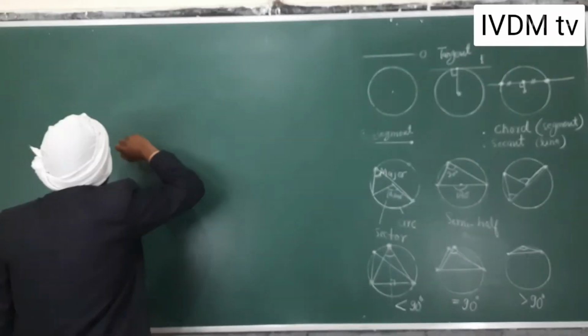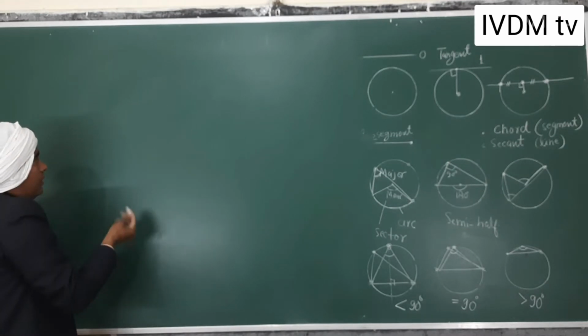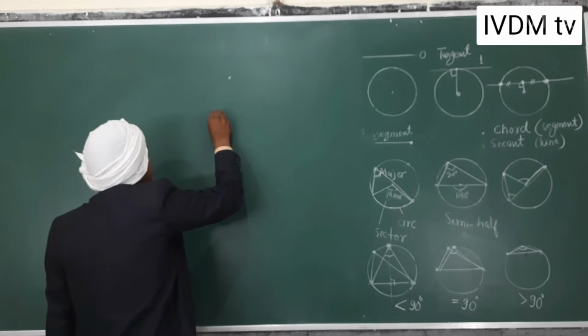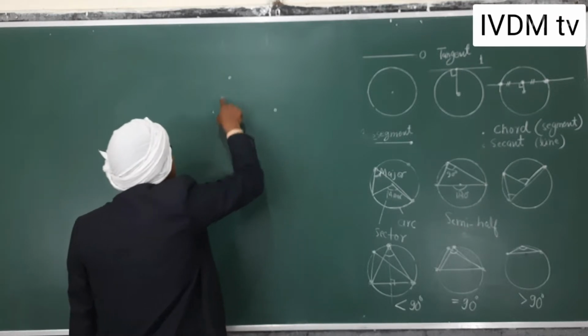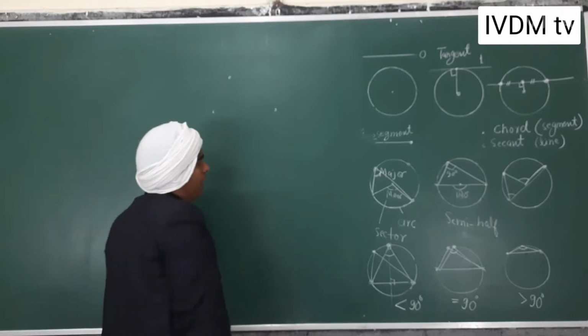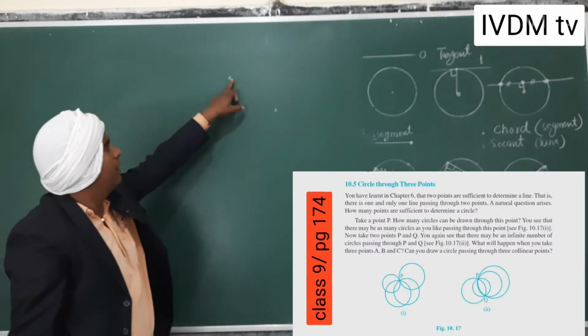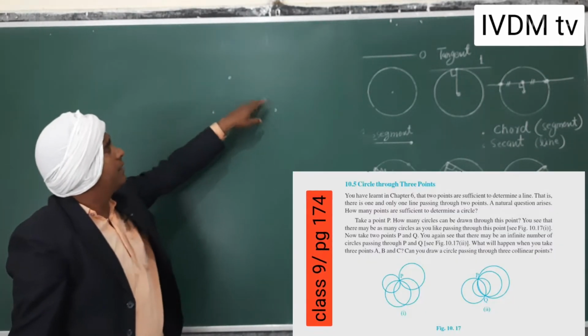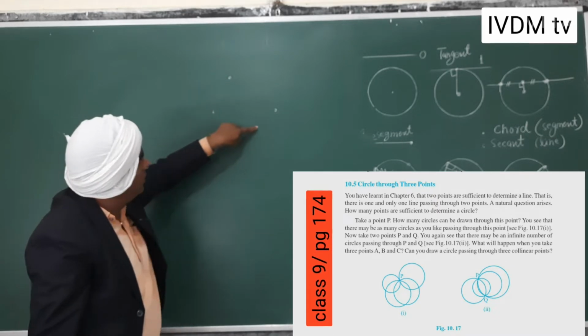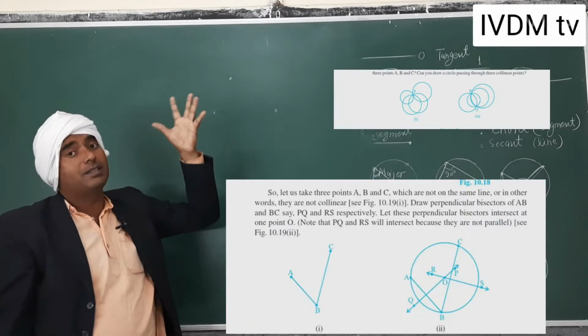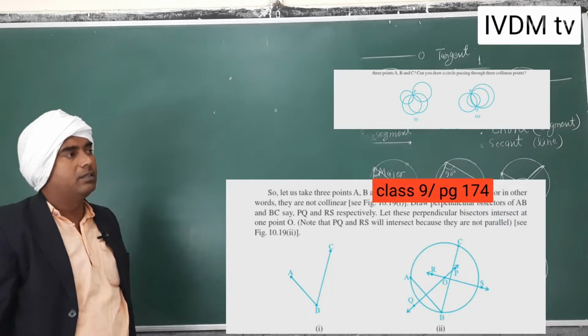Just like all types of triangles, you can take any 3 points. I'm not measuring whether this length is equal to this one, it doesn't matter. The 3 points will make a triangle, and you have to make a circle touching all the 3 points. This has been taught in your class 6th, 7th, 8th, I think.